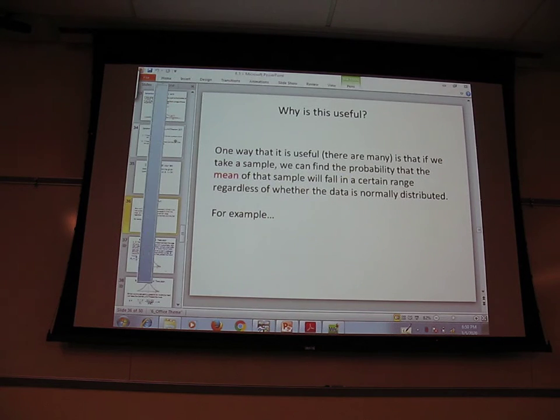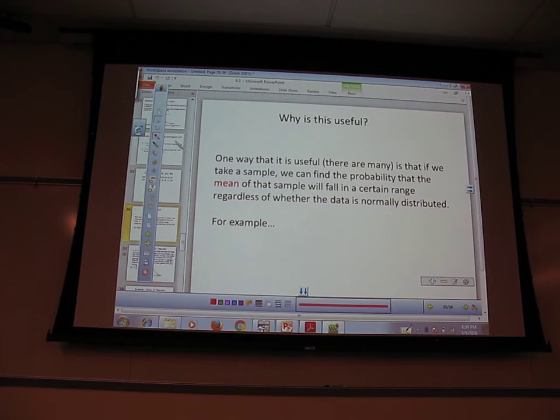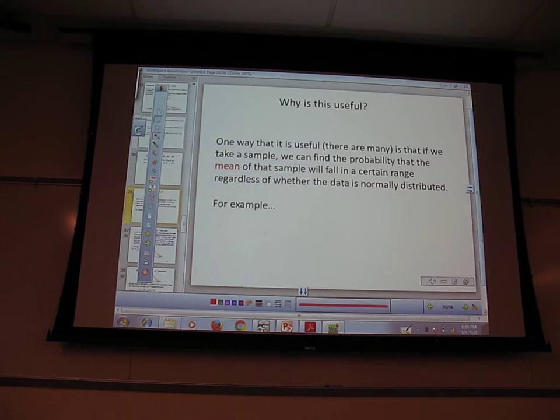Why is this useful? Megan, go ahead and read. One way that it is useful, there are many, is that if you take a sample and find the probability that the mean of that sample will fall in a certain range regardless of the frequency distribution. Right? So for example,